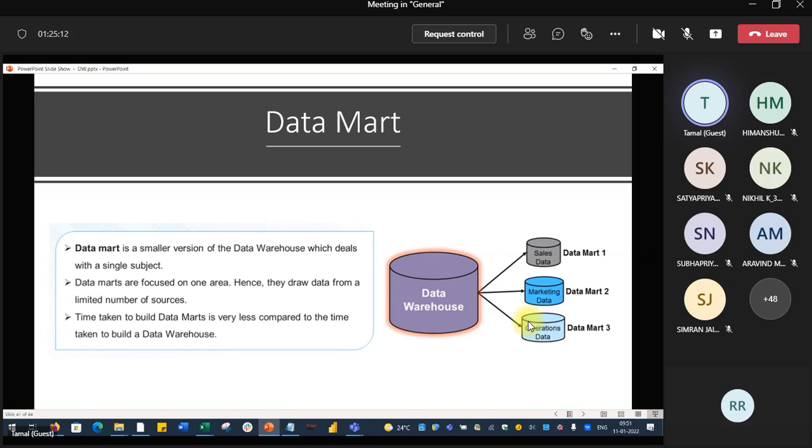Here the examples are given. Data mart. But what is that? It is a subset of the data warehouse. Sales data, marketing data, operational data. Those are the small warehouses.